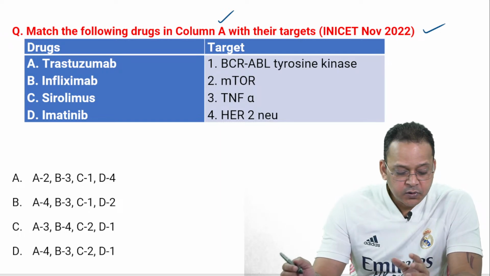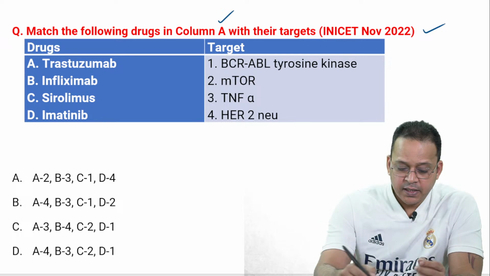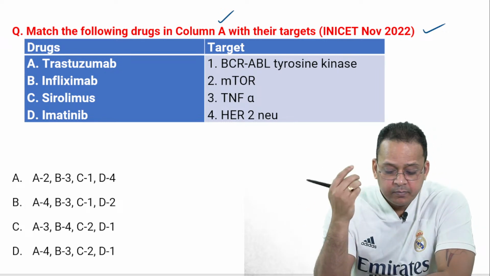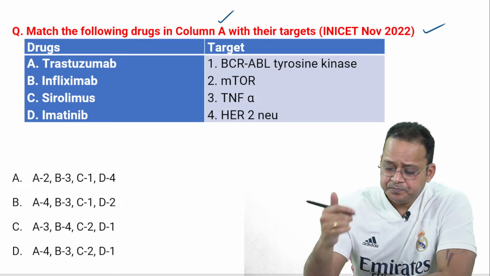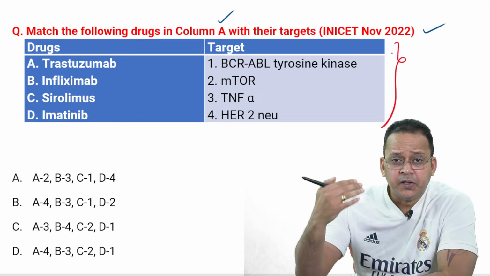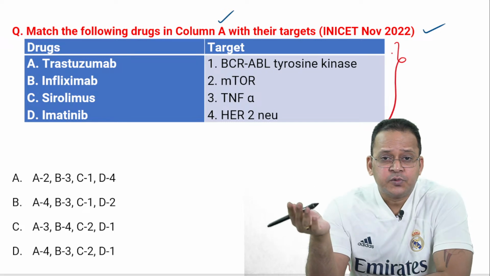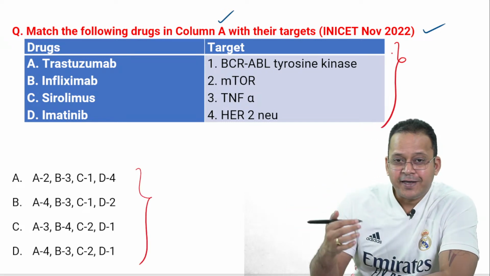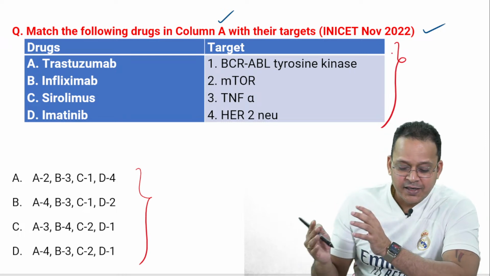Trastuzumab, infliximab, sirolimus, imatinib. So what's the answer, guys? See, as I have said already, you do not need to fear the match the following MCQs, because the difficulty level is not in the match, but in compiling the match and getting the answer right.